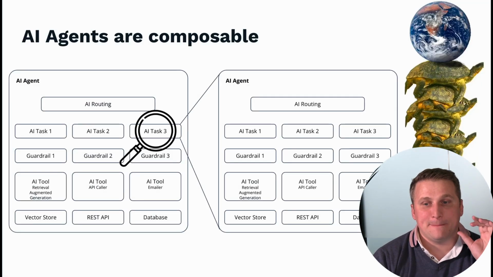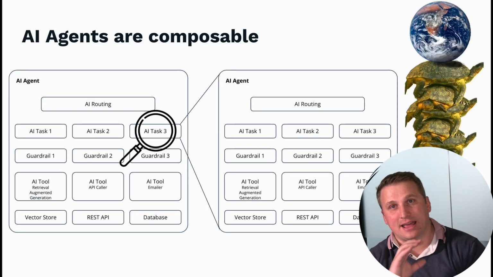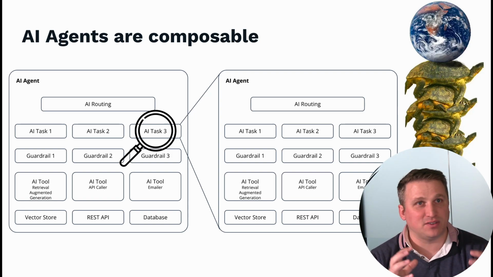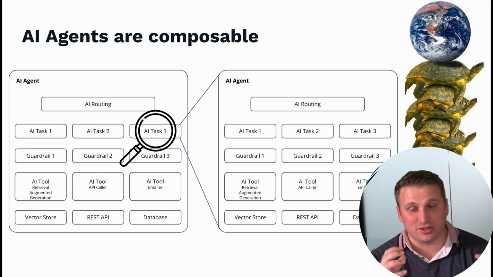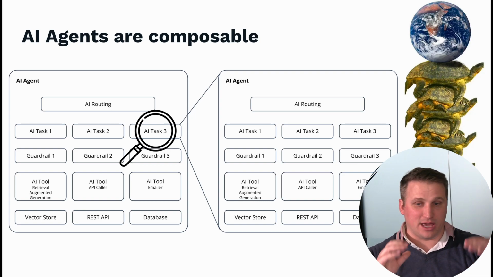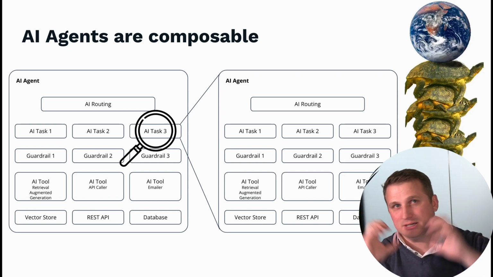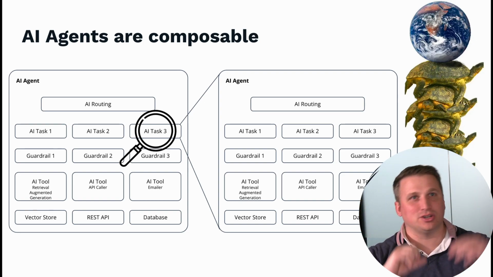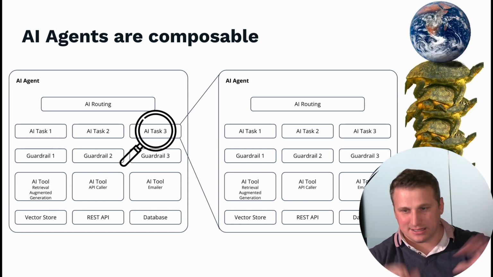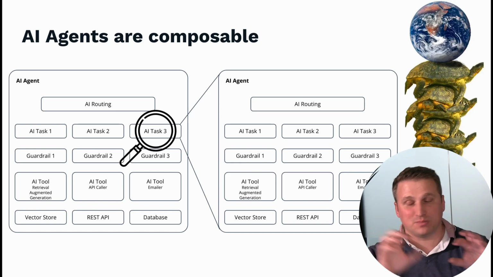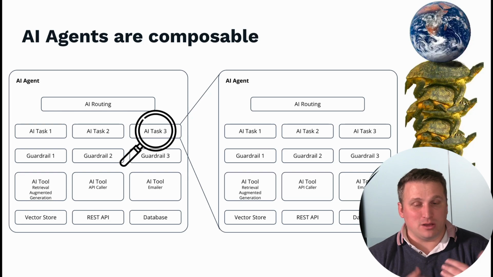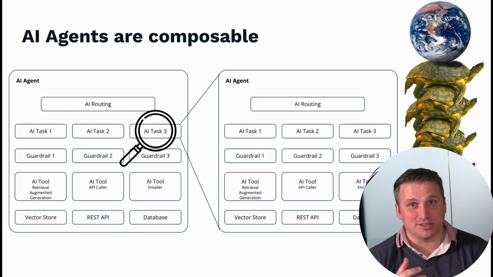But the really cool thing about this as well is that AI agents are composable. So once you put a lot of effort into getting a specific task right or getting a specific agent right, you can then say, okay, actually I'm going to insert my feedback agent into the middle of my other agent, and you can just use these tasks and compose them together. So it's turtles all the way down, essentially. And in this way, you can quite rapidly evolve and build new agents for new problems.